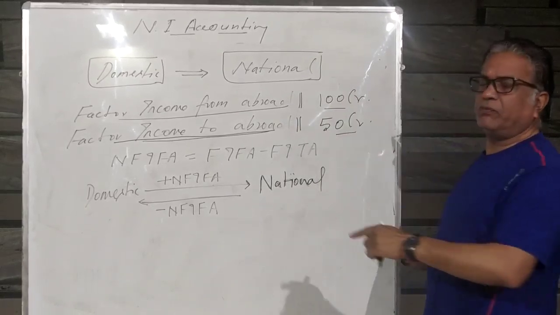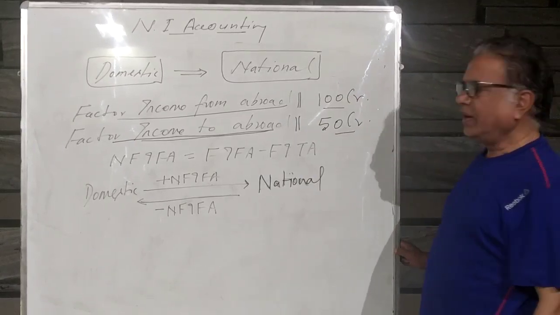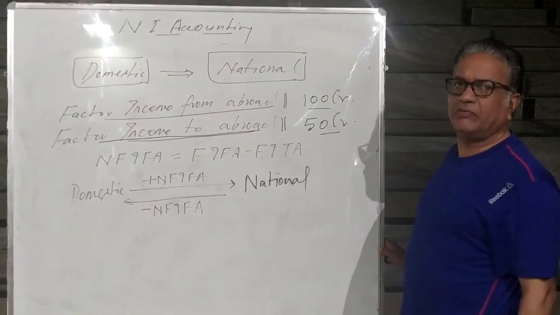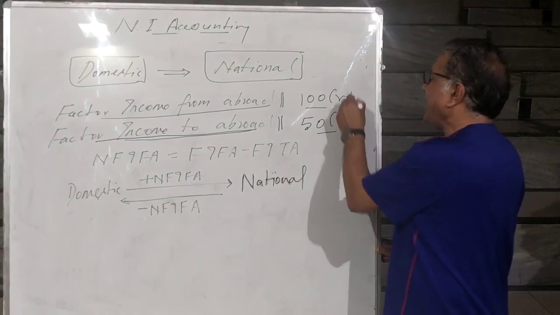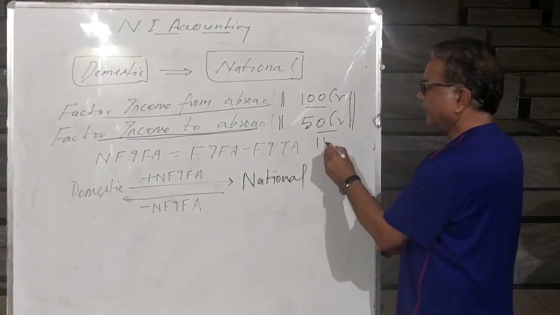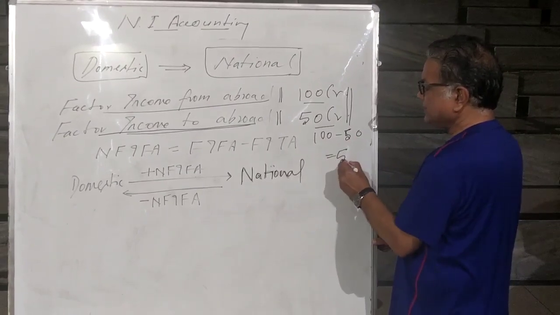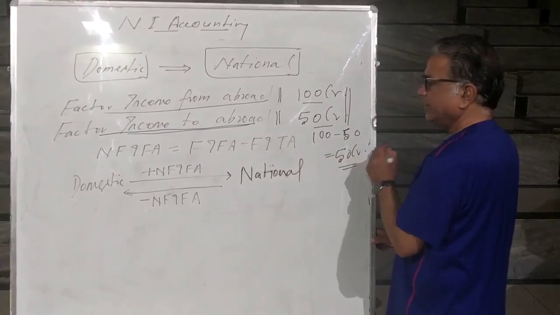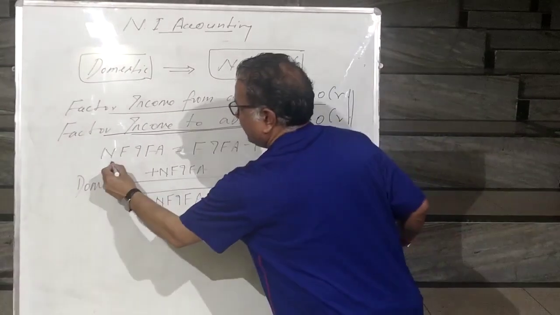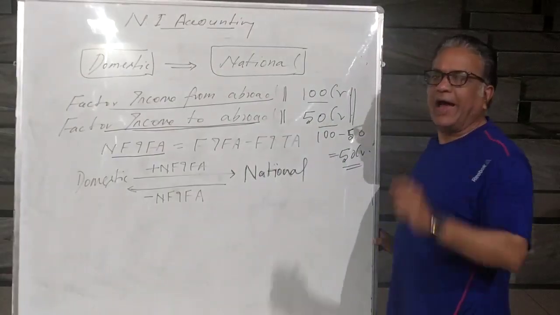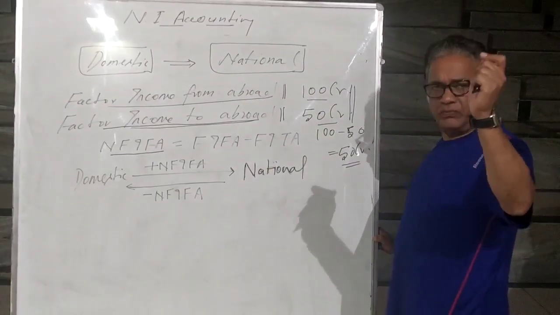How much do we earn from the rest of the world? 100 crore. How much do they earn from our country? 50 crore. How much net do we earn? That is 100 minus 50, and our net income is 50 crore. That is called net factor income from abroad, the actual factor income we earn from abroad.